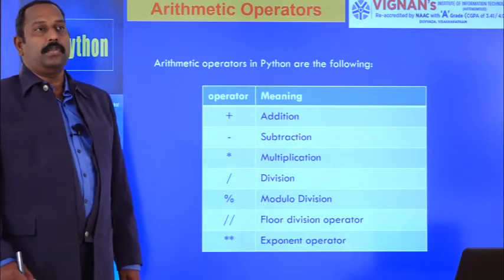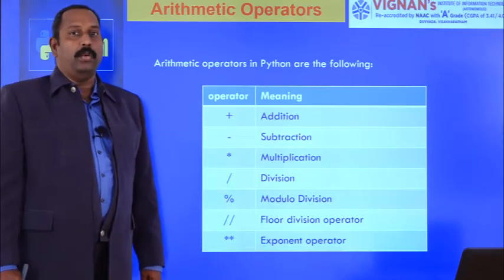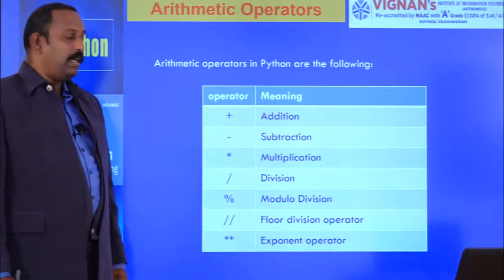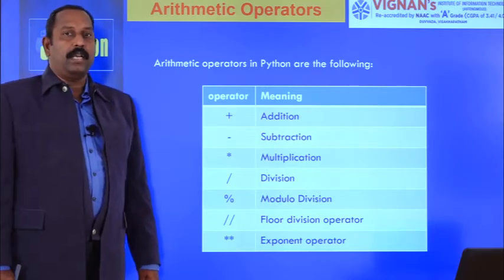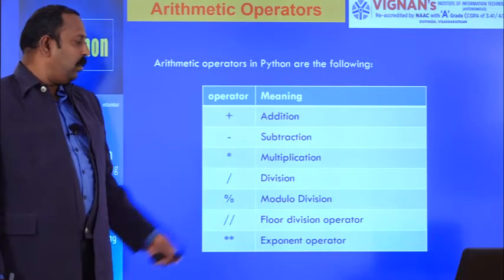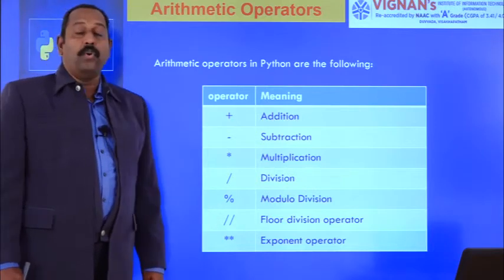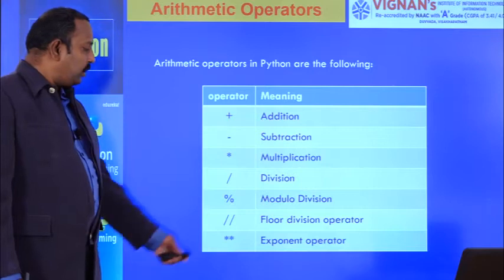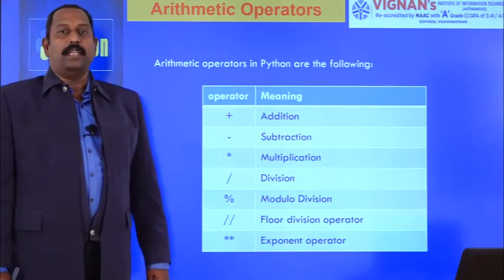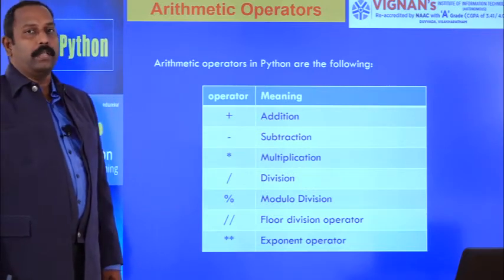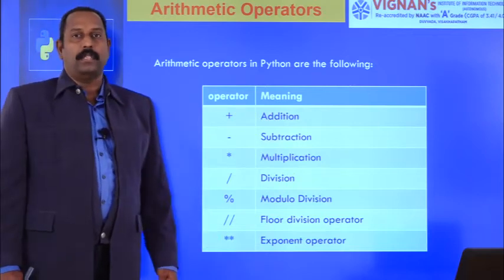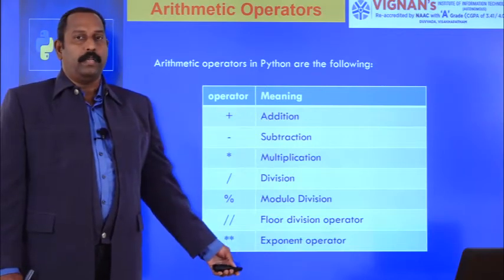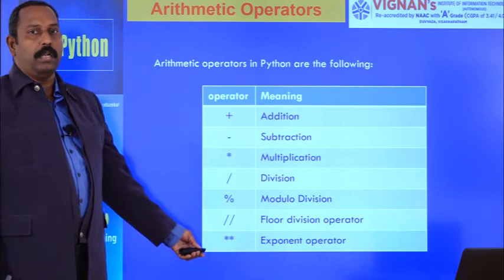And the next one is modulo division, the percentage symbol. It is used to get the remainder value. And the next one is double slash. It is a special symbol in arithmetic operators. This is called the floor division operator. And the next one is double star. It is nothing but the exponent operator, that is, the power operator, called double star in Python.